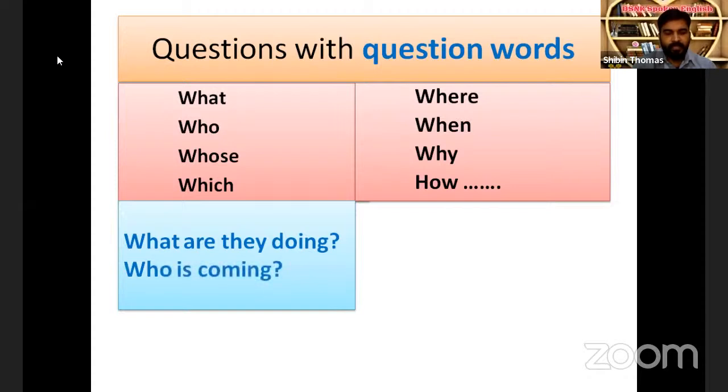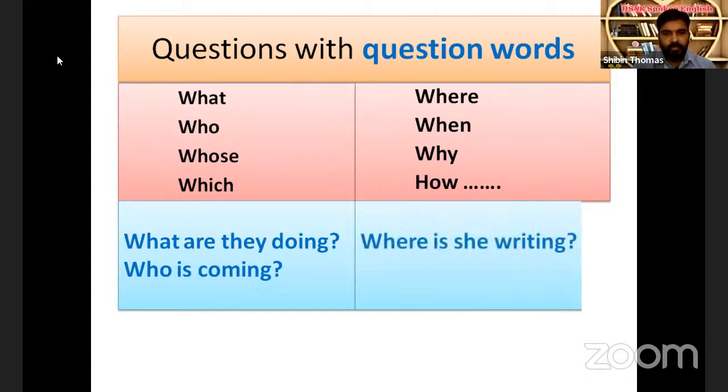Next, who is coming? Who is the question word, is is the auxiliary verb, coming is the main verb. So in these two examples, you can see there are two verbs in each question. The first one is the auxiliary verb, the second is the main verb. How do we write a sentence with an auxiliary verb and a main verb when we write questions? Here are two more examples: where is she writing? Then, when did they come? In all these four examples, you can see it begins with a question word.